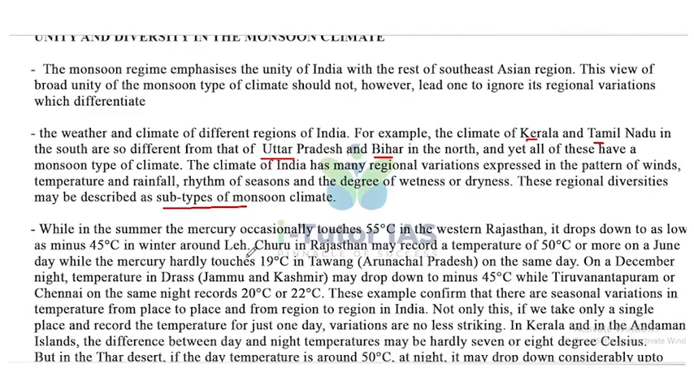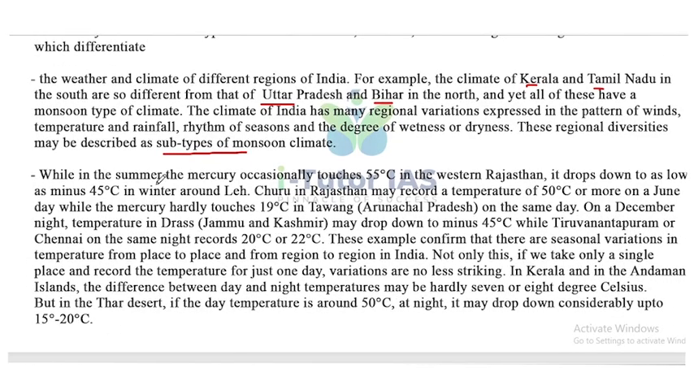While in the summer the mercury occasionally touches 55 degrees Celsius in western Rajasthan, it drops down to as low as minus 45 degrees in winter around Leh. So the summer temperature in western Rajasthan may be 55 degrees Celsius, but at the same time it drops as low as minus 45 degrees Celsius in winter around Leh.